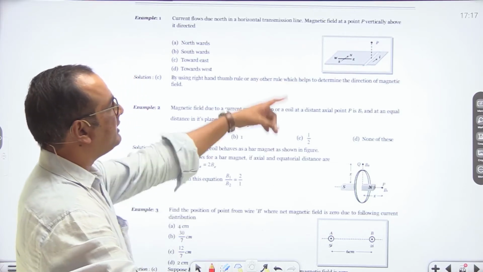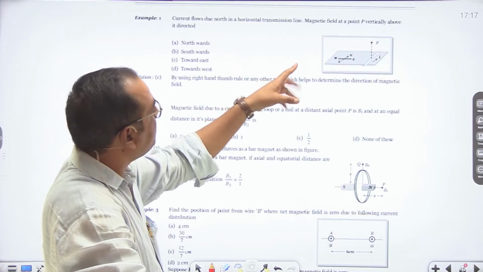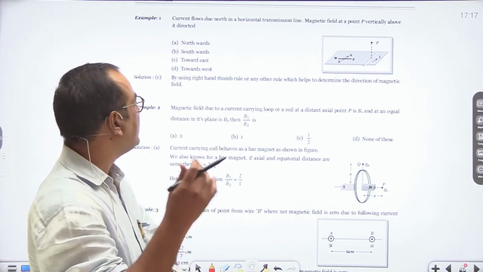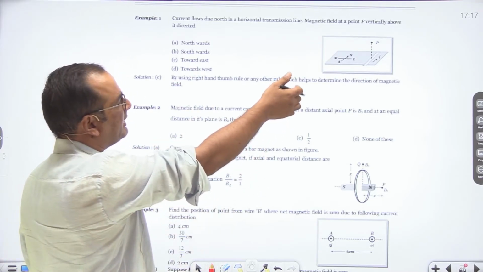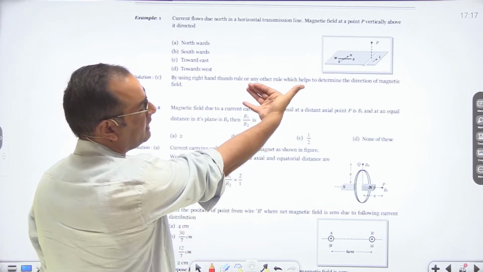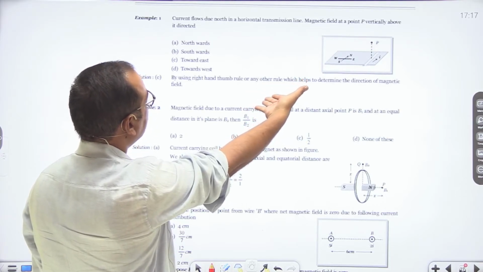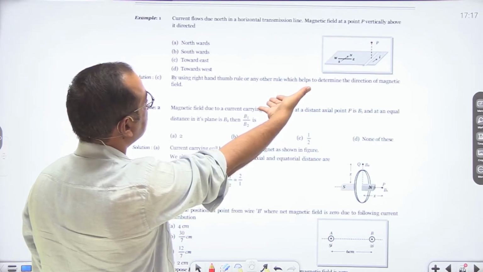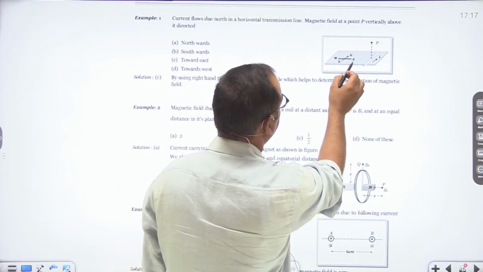So we can find the direction of the magnetic field by the right hand thumb rule. Using the right hand thumb rule, let us say current is flowing in this direction, the magnetic field is in the upward direction. So it is towards east. This is the east direction.